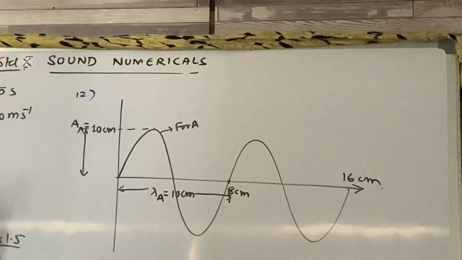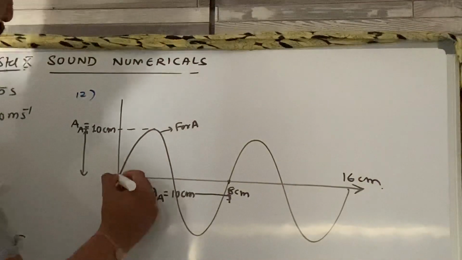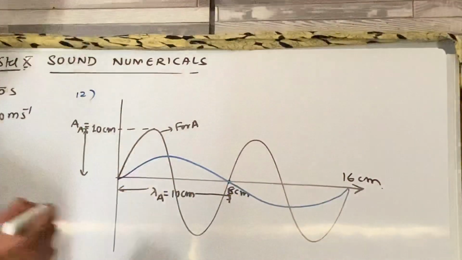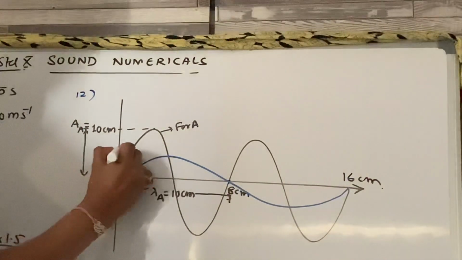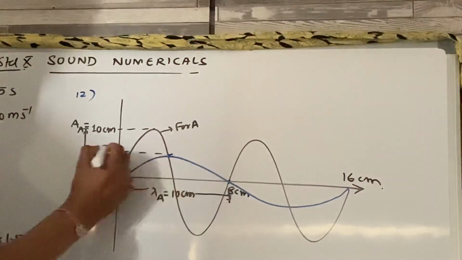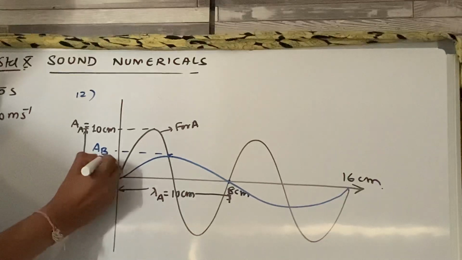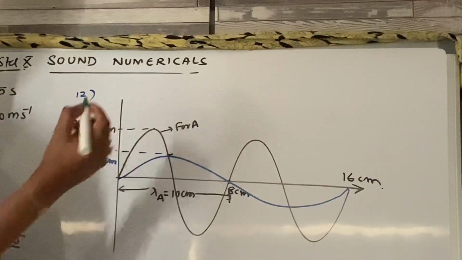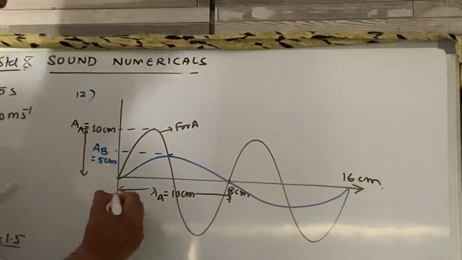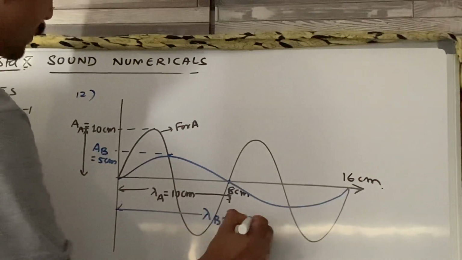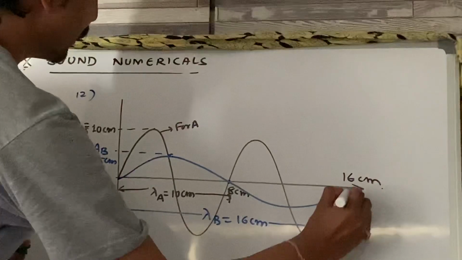Now the second wave is B. It starts from here, reaches B, and comes back to here. This is the wavelength for B. This is the amplitude of B, which is 5 centimeter. And the wavelength, it will start from here. This is lambda B, which is 16 centimeter, because one crest, one trough.